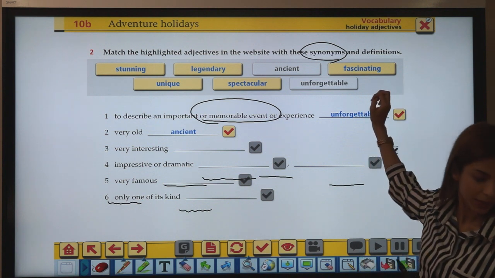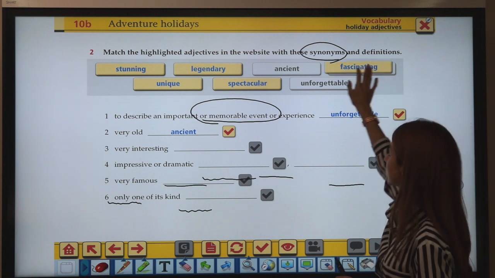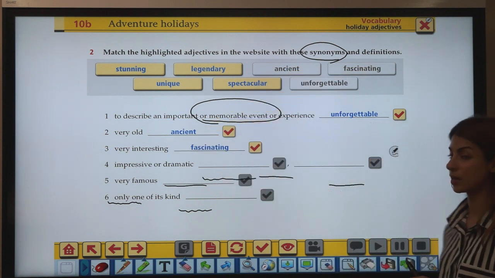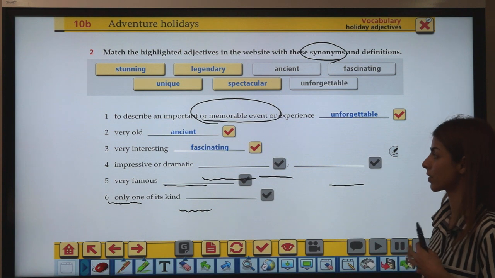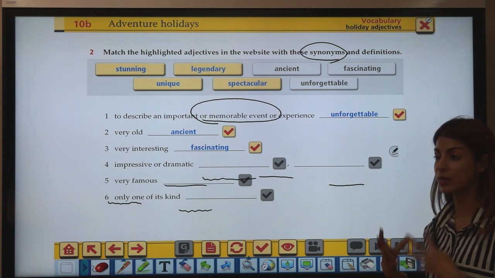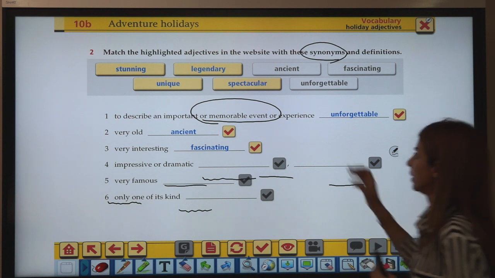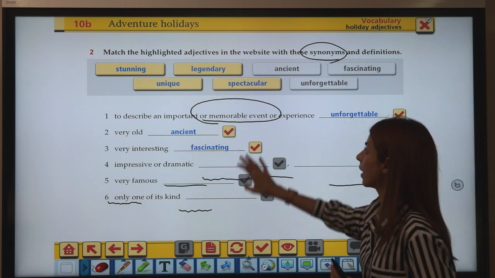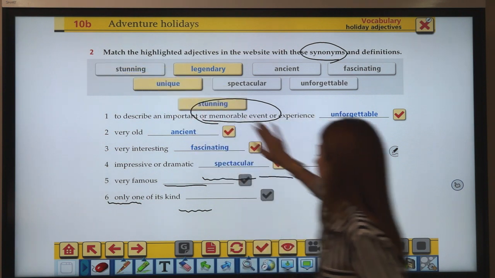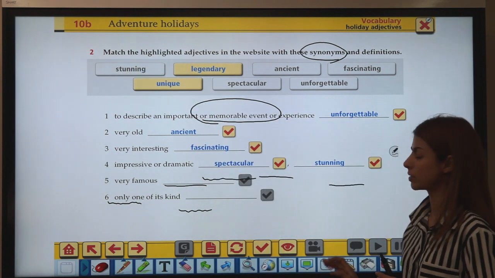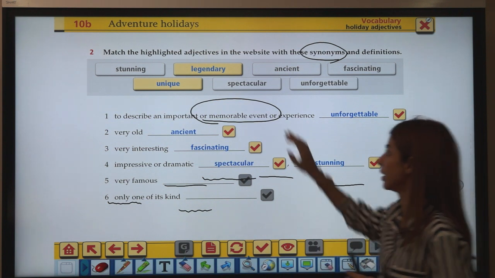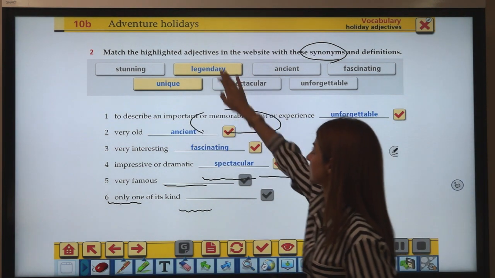Something that is very interesting, that could be fascinating, right? Fascinating. Something that is impressive or dramatic, that could be spectacular and stunning. Very good, stunning. Right here. Something that is very famous, we can call them legendary.